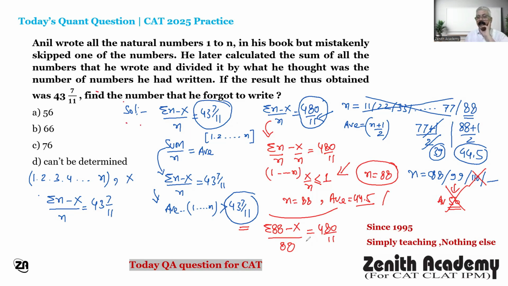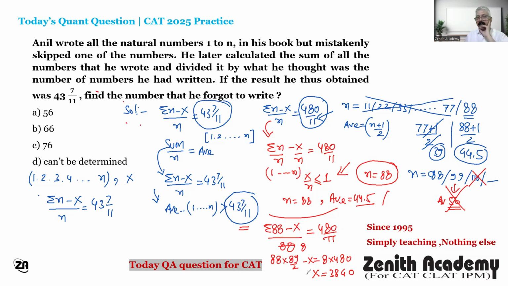You solve it, and sigma 88 means 88 into 89 by 2, minus x. And here, this is 8 into 480, which is 3840.